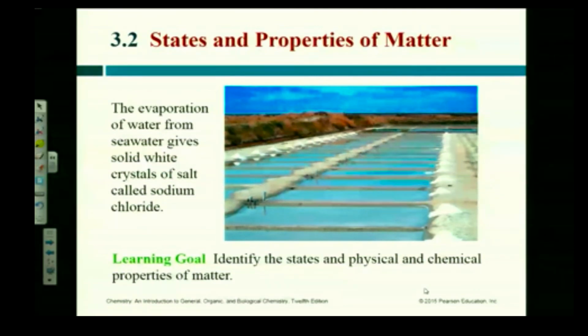So let's work on chapter 3. What did we talk about last week? Anybody know? We talked about matter, compounds, and we separated matter into different classifications, right? Pure substances, and pure substances are made out of what? Elements or compounds. Compounds are combinations of elements, right? And where do you find the elements? Periodic table. It's called a periodic table.